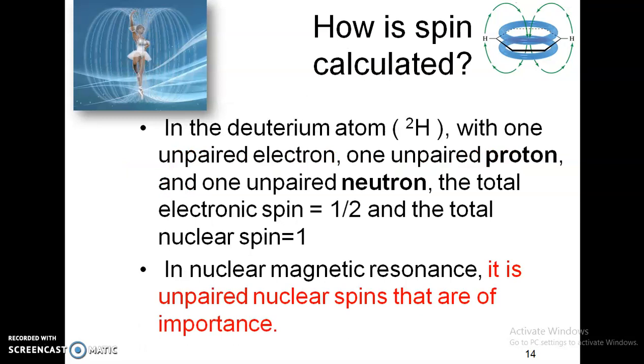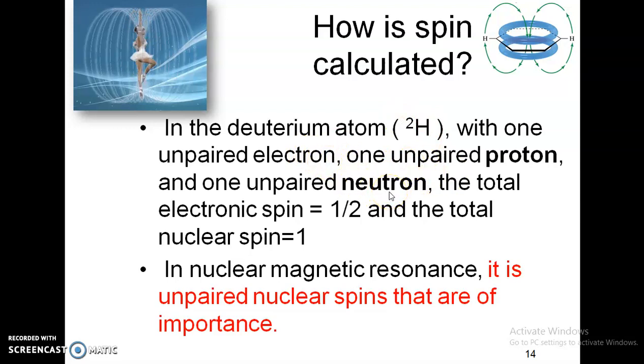How do I know that the atom, or the nuclei, I am talking about is a spinning nuclei? Because till now we have said that only this spinning nuclei, or this beautiful spinning lady, is involved in giving us the structural information, or else we will not get any information. When I talk about H2 or deuterium, it has one unpaired electron, one unpaired proton and one unpaired neutron.